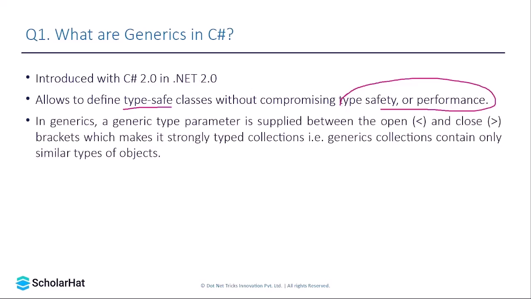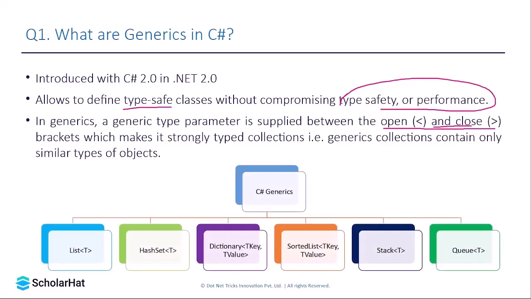In generics, a generic parameter type is supplied between the opening and closing angle brackets. We will check this in the upcoming slide, but as of now, whenever you want to define a generic, you have to pass the generic name and then the opening and closing brackets, and inside these brackets there would be a data type. Suppose you want to create a generic for integer type, you have to pass List, which is a type of generic we'll discuss right now, and then open bracket and then int bracket.